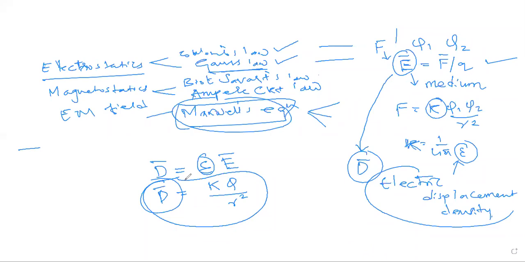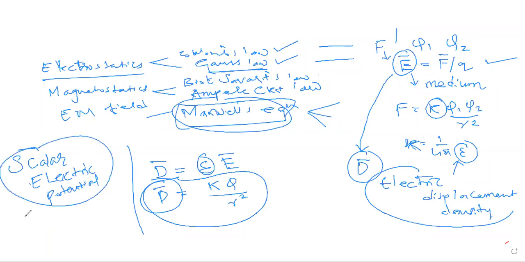I mean, the mathematics is easy, right? So that is why we define a scalar quantity which is called scalar electric potential. What we define? We define something called scalar electric potential, right? So, once we know this is V.